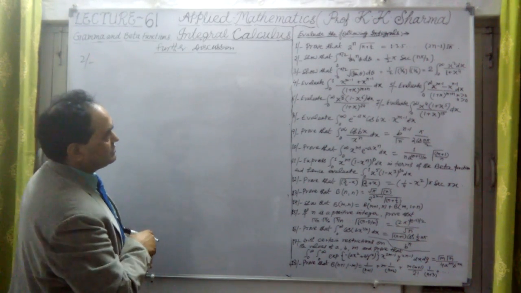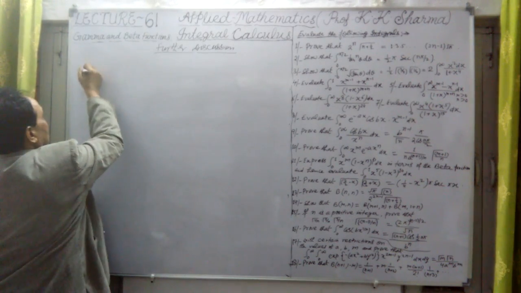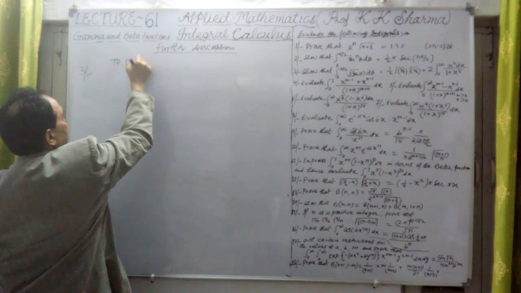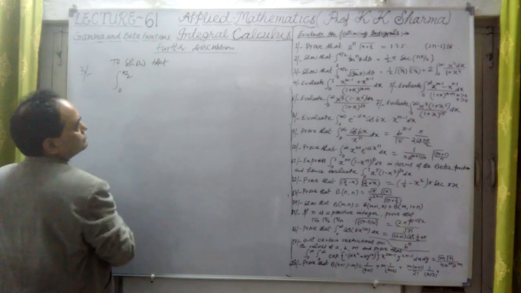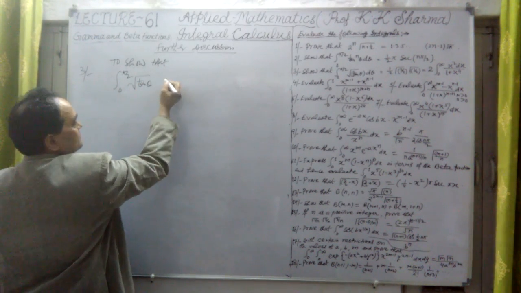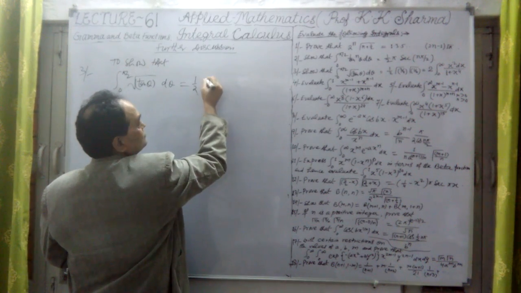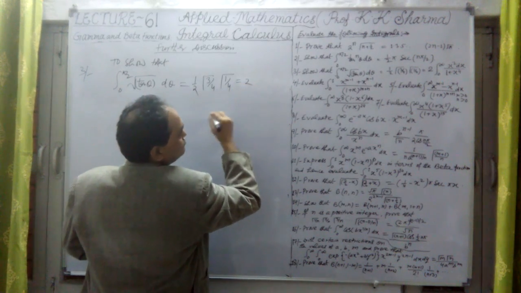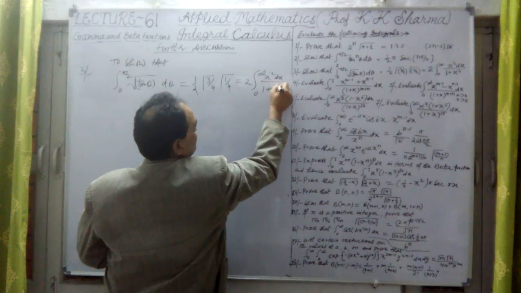Now let me take the next question. Question number 3 says to show that the integral from 0 to pi by 2 of the square root of tan theta d theta is equal to, we have to prove here, 1 by 2 gamma 3/4 gamma 1/4, which is equal to 2 into the integral from 0 to infinity of x square dx upon 1 plus x to the power 4.